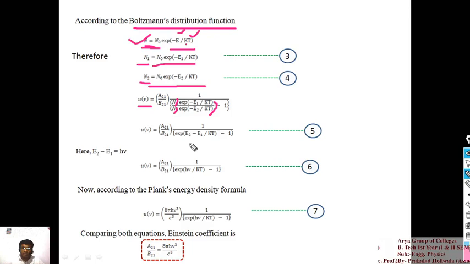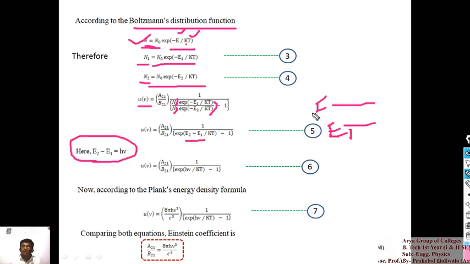Already we know here we are taking a two energy level system. Which two energy level system? Here the ground state is E1 and the first excited state is E2, and the difference of the two energy levels is E2 minus E1, and that E2 minus E1 will be equal to h nu according to Planck. So I am taking E2 minus E1 is equal to h nu, and that value you can put here. So what we have is A21 upon B21 times 1 upon exponential h nu upon kT minus 1. That thing you can put here. Okay, what is my point?